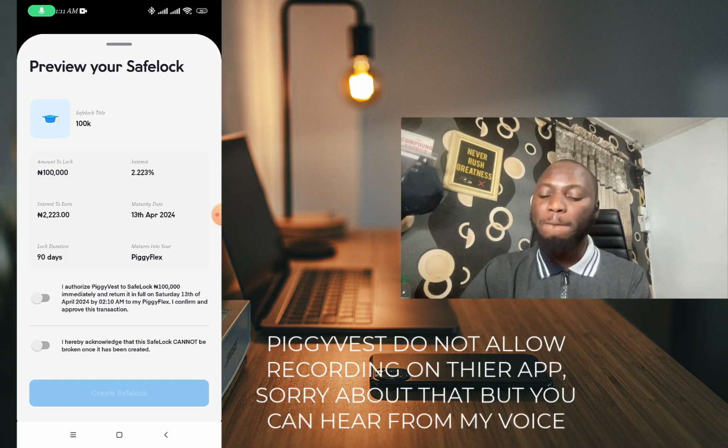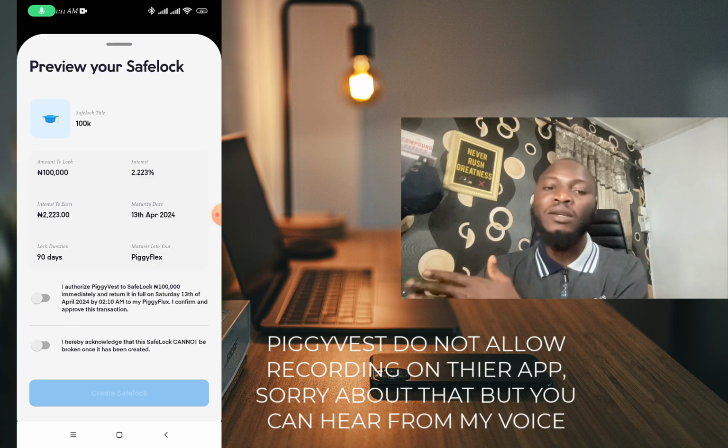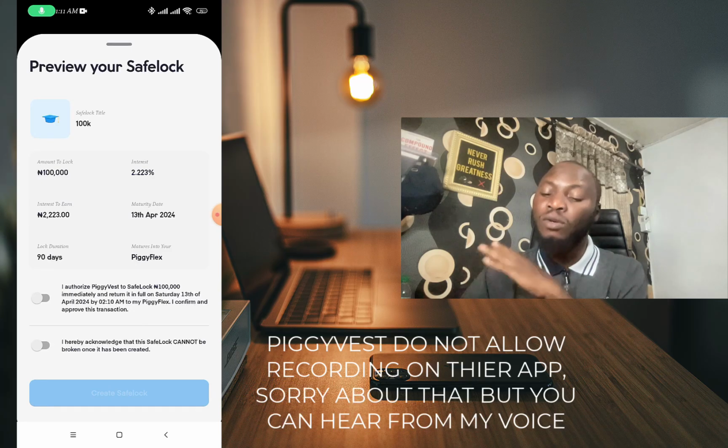Then PalmPay is giving us 3,000, way more. Then OPay is giving us 2,900 and something, which means PalmPay actually stands out among all of them when it comes to saving money for future purpose. But I haven't used PalmPay to save money before.